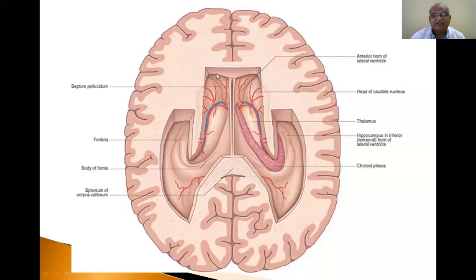So this is the lateral ventricle. This is the third ventricle. Now this is the choroid plexus. Now this is the corpus callosum. So this is a diagram showing the third ventricle, first ventricle, second ventricle. In this you are not seeing the fourth ventricle. This is the corpus callosum.